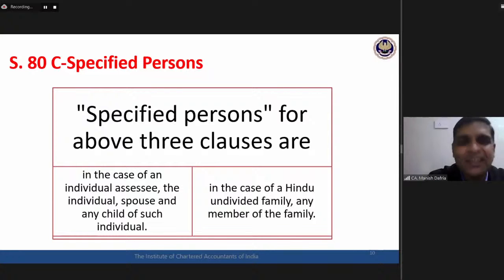They are not writing anything about the majority or minority of the child, at least in this section. What they are writing in other sections is separate. In this section, they are using the words any child. So whether a major son is covered in the definition of any child or not, you can get your answers now on your own. You don't need me as a teacher now. A minor son is any child. A major son is any child.